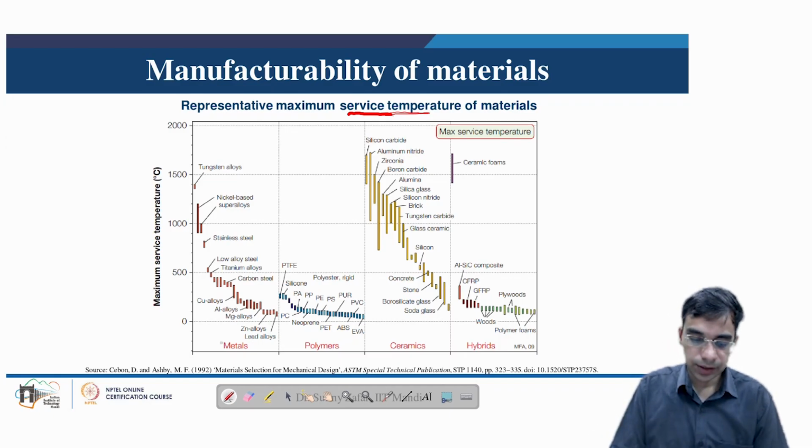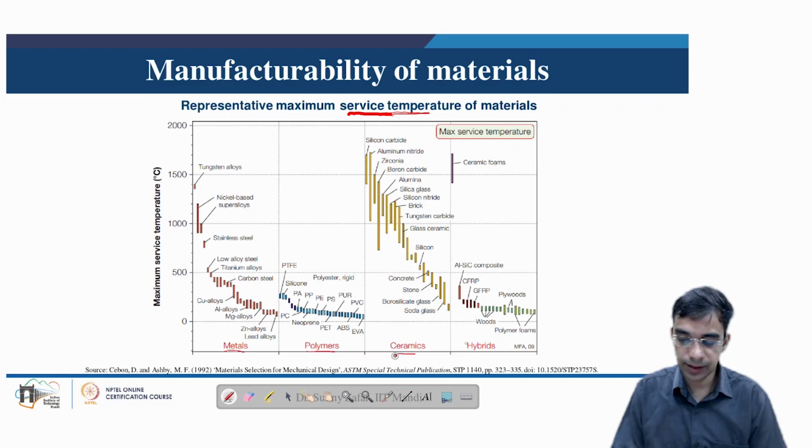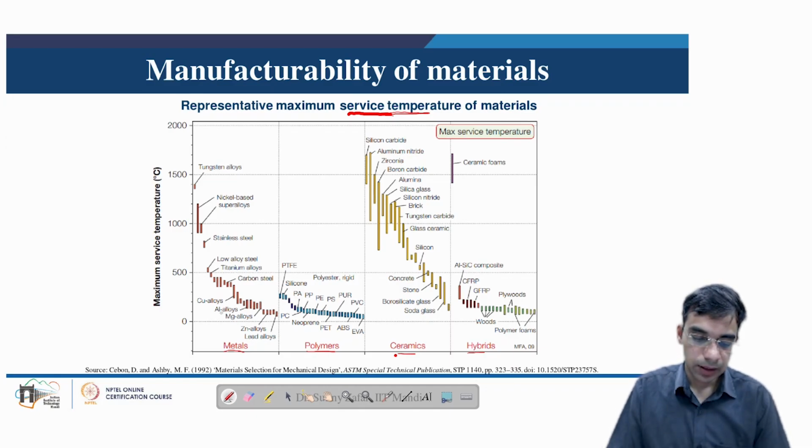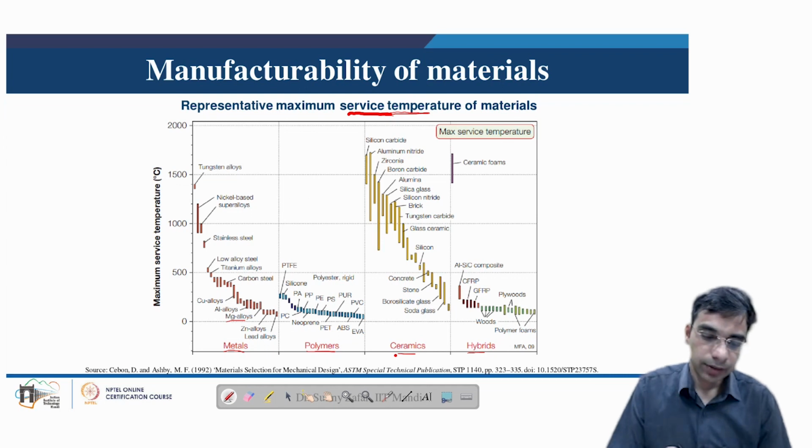So based on the classification of materials that we have understood, that is metals, polymers, ceramics and hybrids, we can see that certain materials have a very low service temperature, maybe up to 500 degrees C. Most of these carbon steels, copper based alloys, aluminum based alloys or magnesium function below 500 degrees centigrade. And whenever there is a requirement of high temperature materials, of course we have refractory materials like tungsten based alloys, or nickel based super alloys, which are widely used in gas turbine blades, as we will see in the next few lectures.